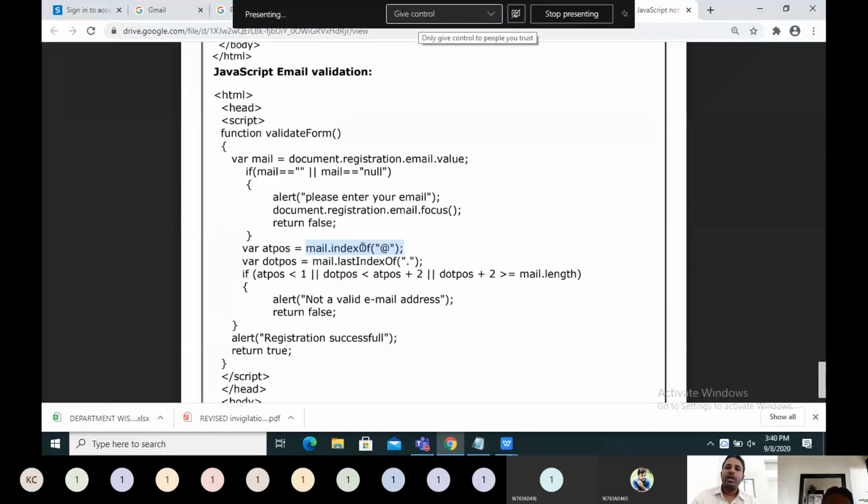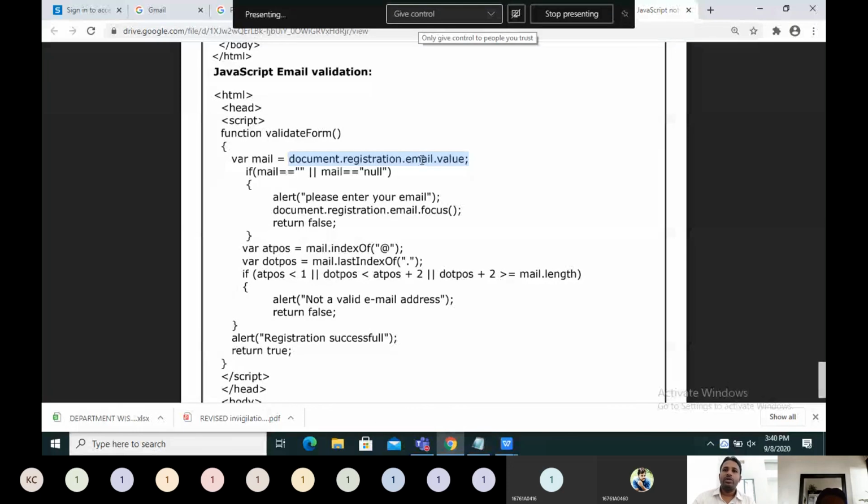So for that object, there is indexOf. What is mail? Mail is the value the user gives, which can be obtained by using document.registration.email.value. It is stored in mail. We are checking whether it is null or empty. If it is null or empty, then alert.